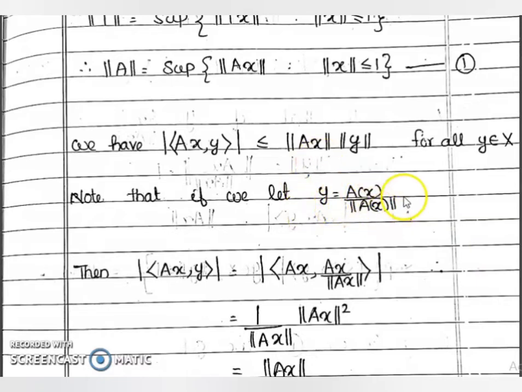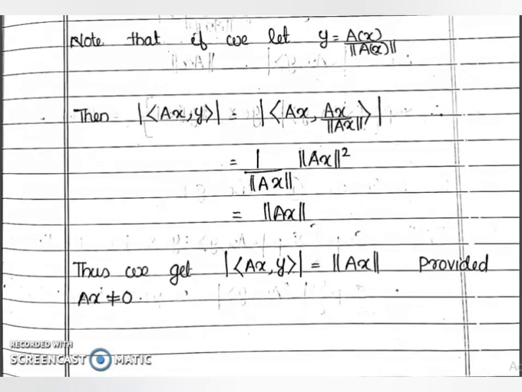Norm of y is actually 1, and inner product (Ax, y) is equal to norm of Ax. Thus, we get inner product (Ax, y) equal to modulus of inner product (Ax, y) equal to norm of Ax, provided Ax is not equal to 0.